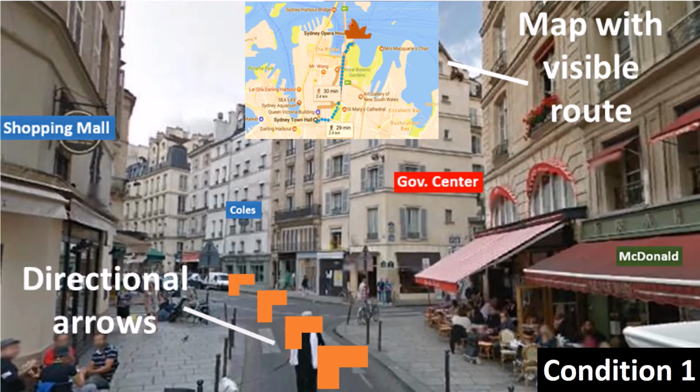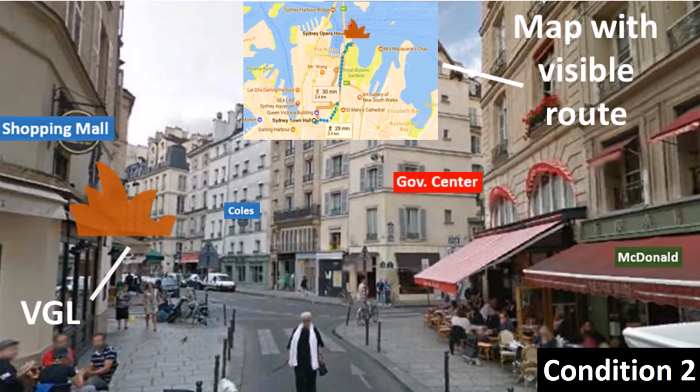This is condition 1, where the user is able to see directional arrows on the street to reach the destination, very similar to what a commercial navigational app like Google Maps or Bing Maps does. The user is also able to see a map-visible route as a reference, but that's just part of the experiment. In condition 2, he doesn't see the arrow, but he always sees an oriented virtual global landmark in the direction of the destination. What do the results suggest about the VGL?